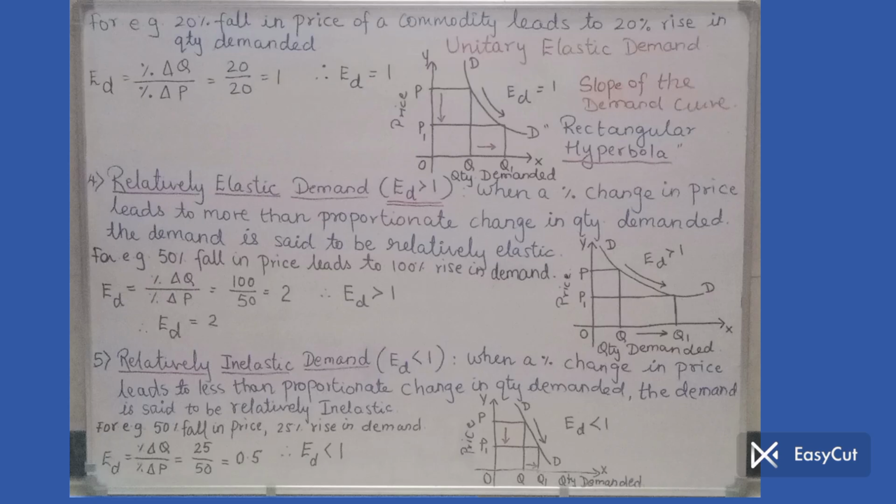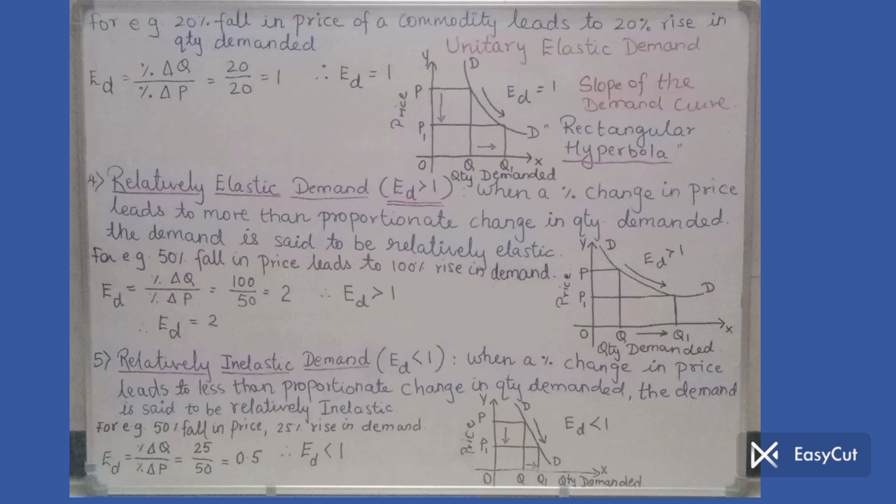Very simple type. Now let us move to the last type, relatively inelastic demand. Now as I told you in the second type, perfectly inelastic, in means negation. So here negation or less, relatively inelastic, that means comparatively lesser change in demand. In this case, ED is less than 1, which can be seen in the bracket.